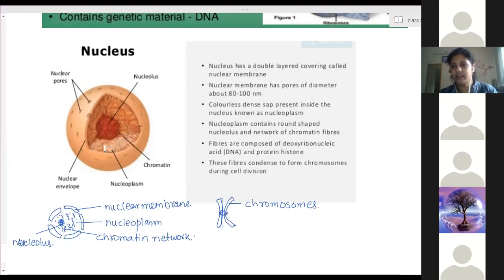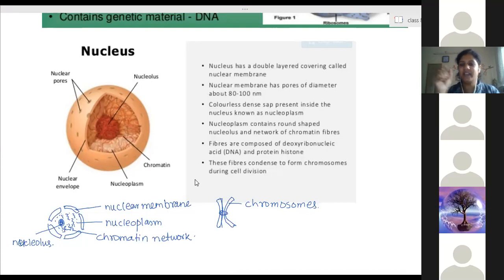Are you able to understand? Yes, ma'am. These chromosomes give plants their genetic characteristics. Yes, these are the threads you can see. Actually, the structure of chromosomes looks like this.